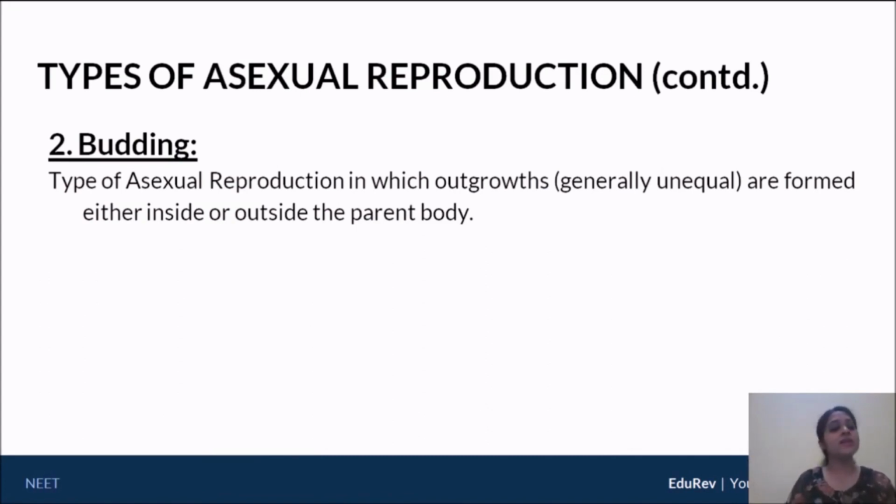So here you can see it is a type of asexual reproduction in which outgrowths, generally unequal outgrowths, are formed either on the inner side of the parent body or on the outer side. So let's try to understand what they mean by inner side and outer side.